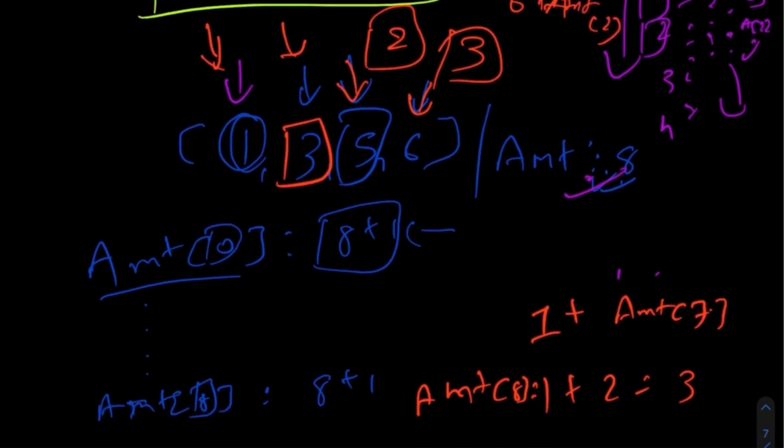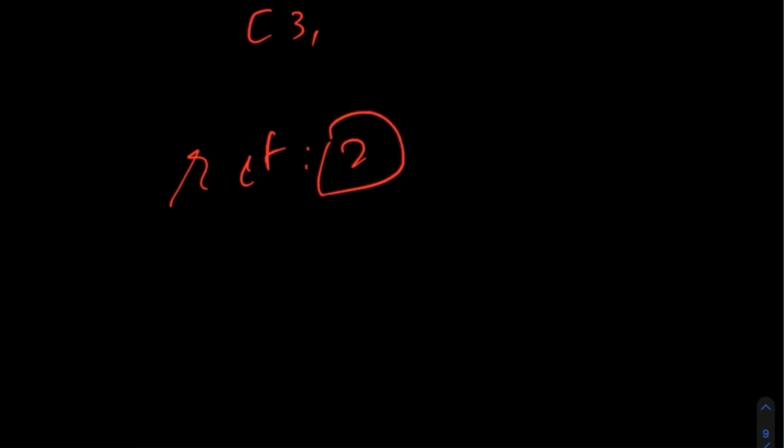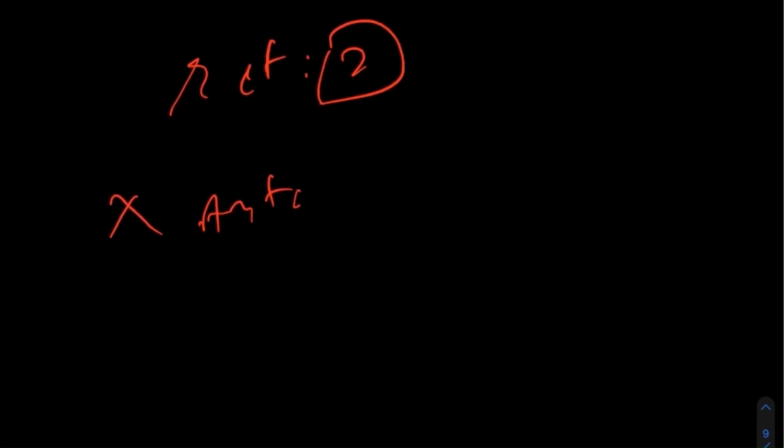So the minimum number of coins that we can find in order for us to generate value number 8 is actually 2, and we can simply return this value 2. Now notice that we also have to take care of the scenario where we cannot create the amount based on the given coins. And if we cannot create the amount at the end of our computation, the value for amount of any given, let's say 8, that we cannot compute in this case, would actually be the value 8 plus 1, so equals to 9.